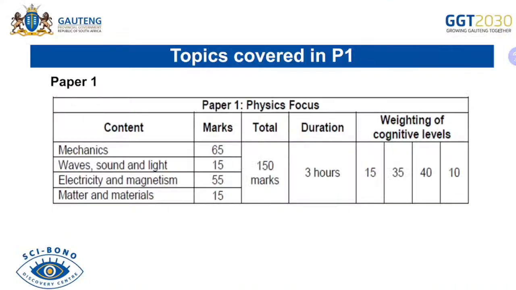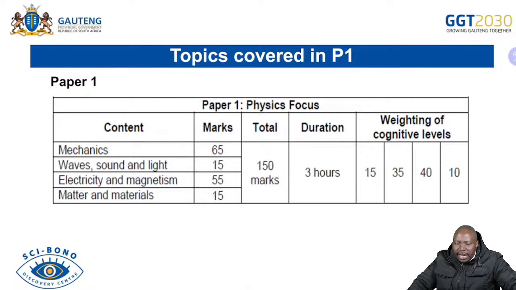As we start, you will remember that Paper 1 has these knowledge areas: your mechanics, your waves, sound and light, your electricity and magnetism, your matter and materials. If you look at the marks there, we have 65 marks that come from mechanics, waves, sound and light 15, electricity and magnetism 55, matter and materials 15. You will have seen that already for this June. Matter and materials, photoelectric effect, you haven't done it yet. So our focus will be mostly on those topics: mechanics, waves, sound and light, electricity and electrostatics.